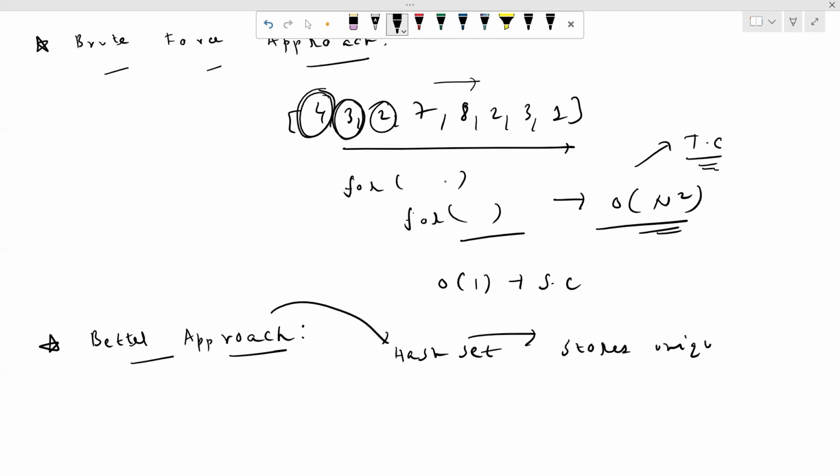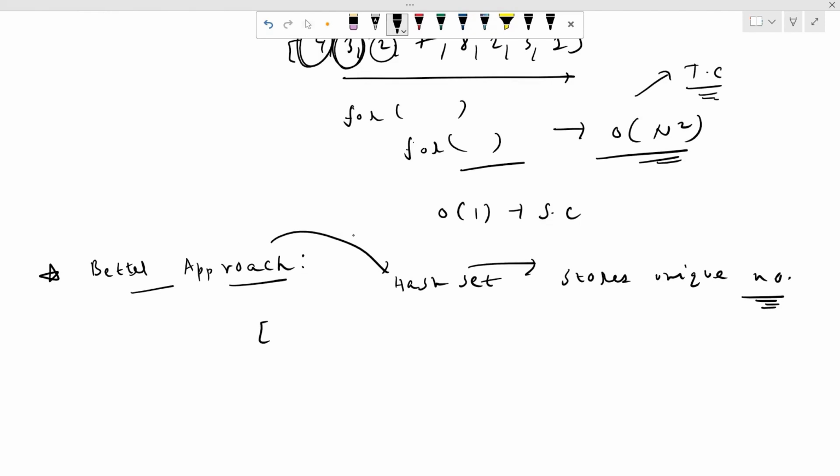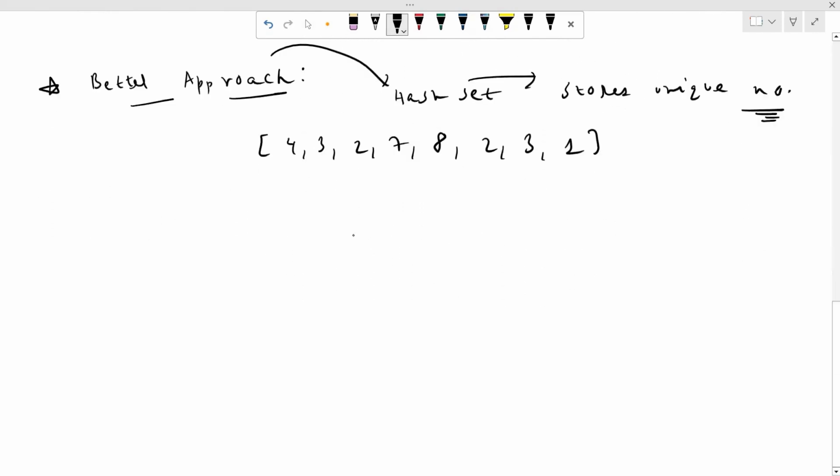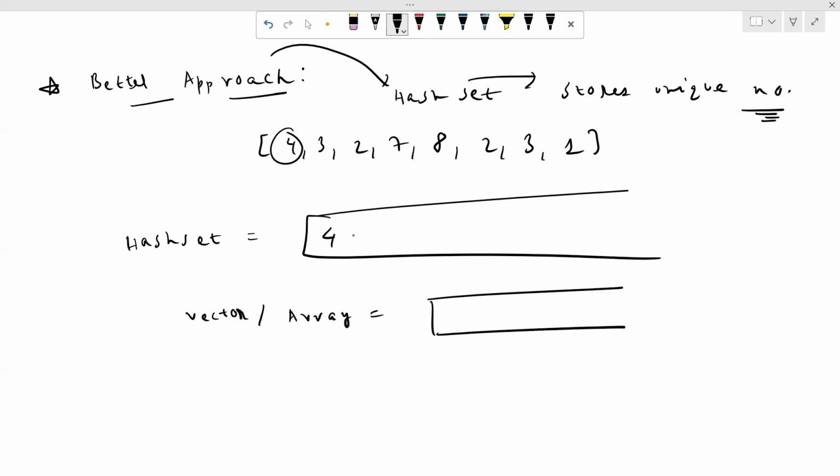So how are we going to use a hash set in our problem? Now let's discuss this thing. Let's say this is our array, which is 4, 3, 2, 7, 8, 2, 3, 1, right? Now let's say we have our hash set as this, right? Whenever we are on the first element, since this element is the unique one, it will directly go into our hash set, and there we will maintain our vector or array, right? We will store all the duplicate elements.